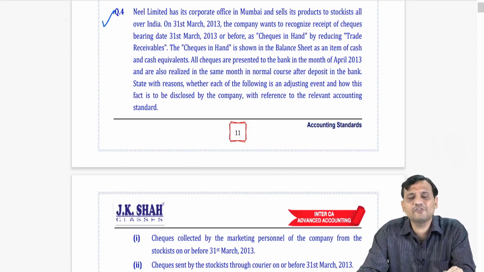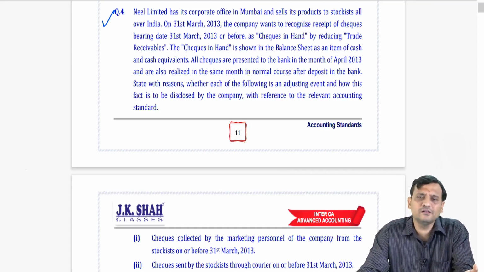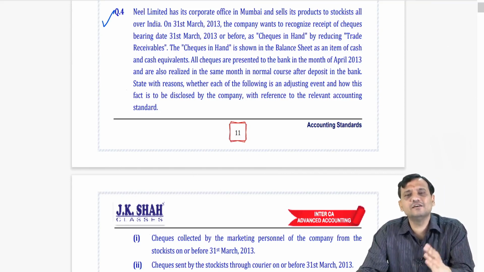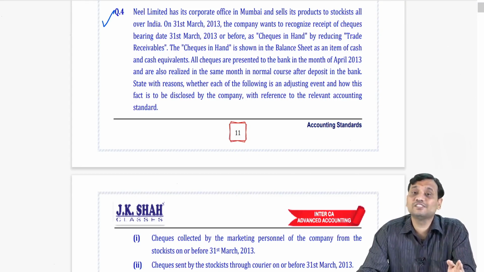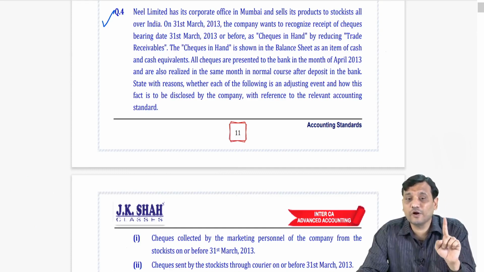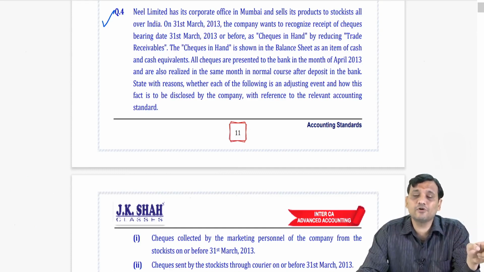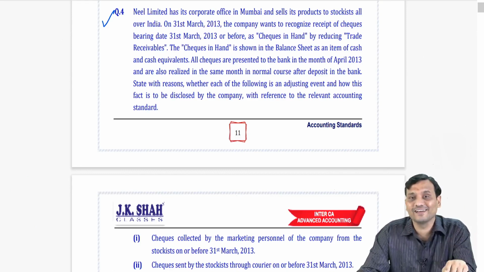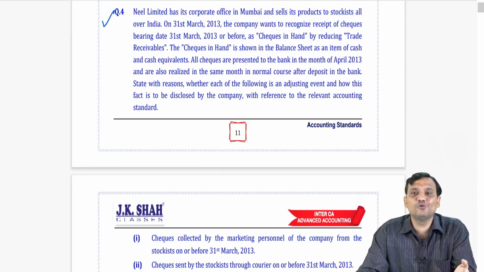So we are not basically answering this from the perspective of AS 4, whether it is adjusting or non-adjusting. But we are answering it from a normal accounting angle, that should this be considered in our books of accounts as checks in hand. My answer to point number 1, that if the checks have been collected by marketing personnel, obviously I have control over the checks. It should be recognized. But if checks have not been collected by marketing personnel but have been sent by courier, then I don't have control over such checks.